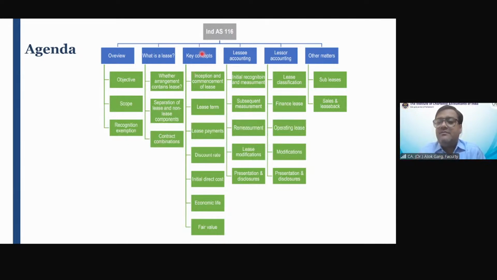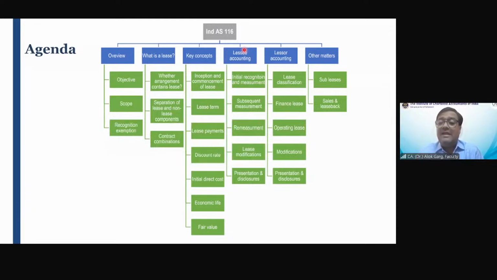Key concepts: we'll talk about the inception of the lease, commencement of the lease, what is meant by lease term, and we'll spend good time on this lease term concept. We'll also spend good time on lease payments. We'll talk about discount rate, initial direct cost, economic life, fair value. We'll discuss these concepts.